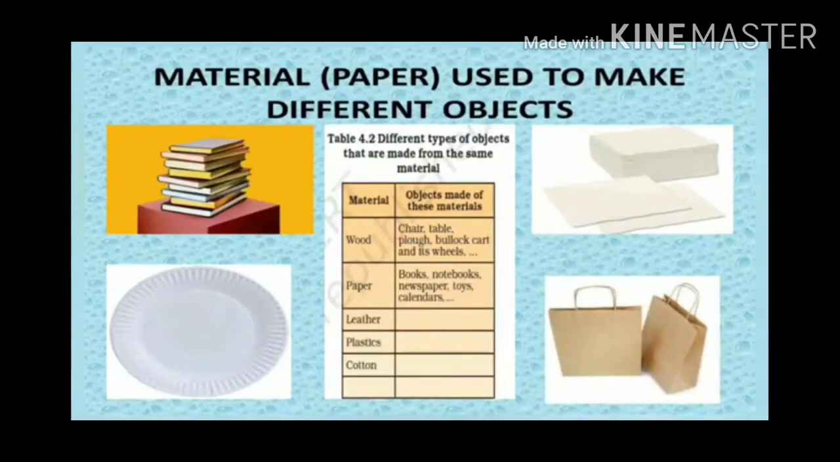Now take another example, that is paper. Paper is one of the materials and we can make different objects by using that material. By using paper we can make books. In the previous example I said that by using paper we make plates. By using it we can also make tissue papers and paper bags. Nowadays paper bags are widely used in India, just because they are eco-friendly and biodegradable. So by using paper we can make different objects.